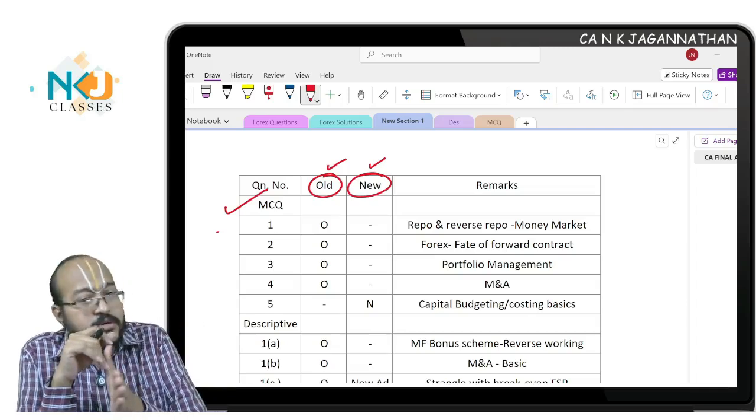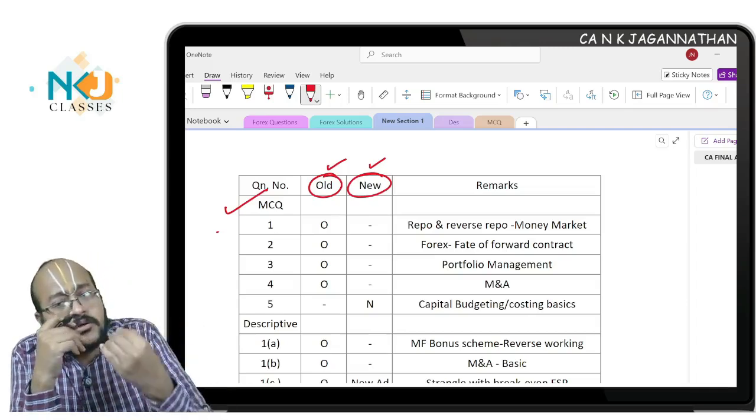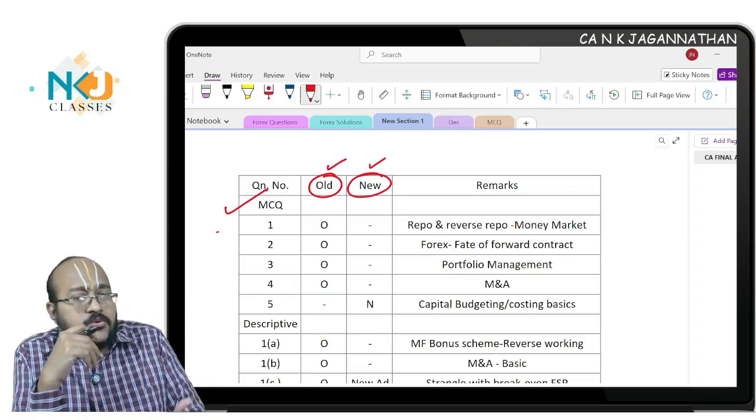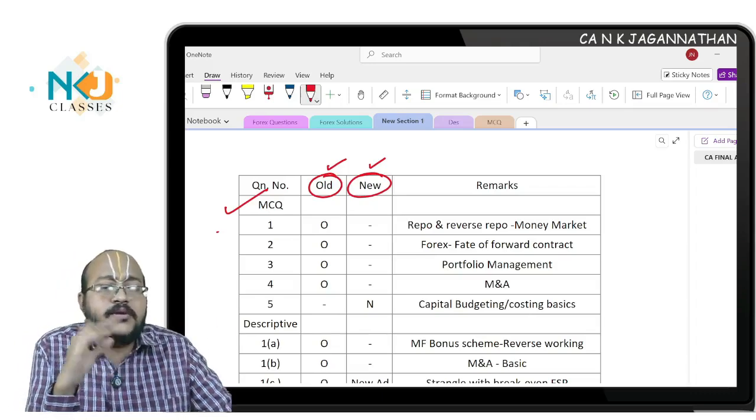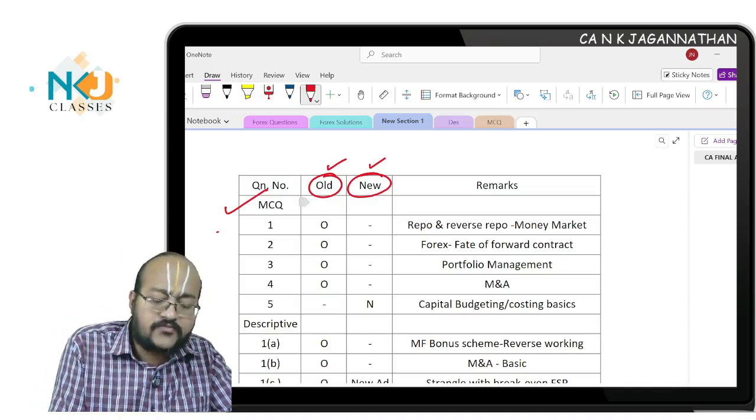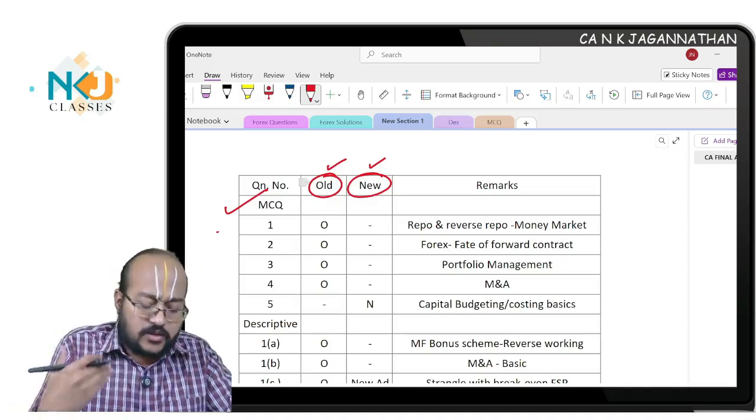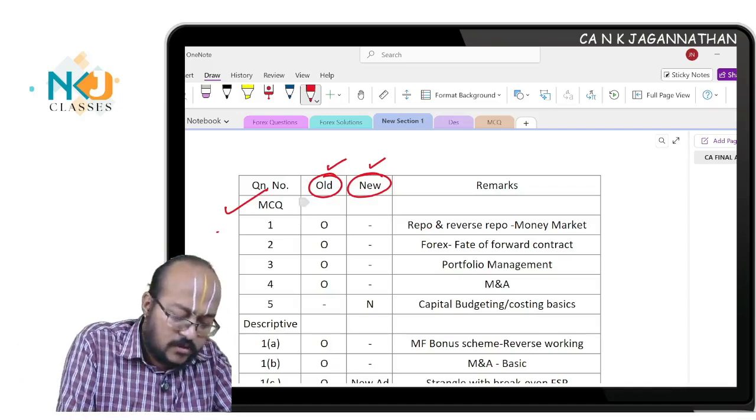Next, even in the new questions, even though it is asked for the first time, few questions are easily doable. That also I will classify into easy and difficult based on the question. Shall we? Okay, see, take question number 1 here, MCQ.